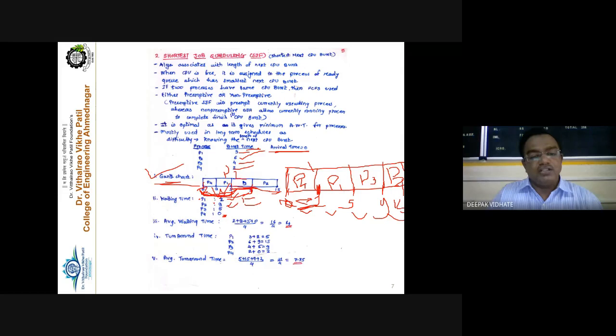So we just add all these waiting times, 2 plus 9 plus 5 plus 0, divided by 4, that is equal to 4 milliseconds, which is the average waiting time. This is called the AWT.